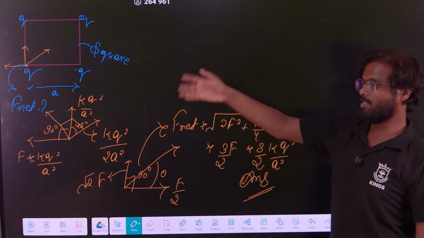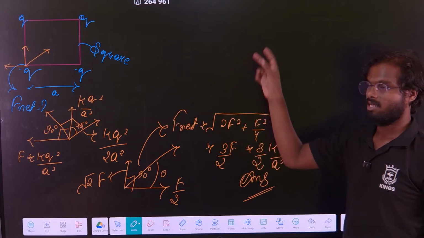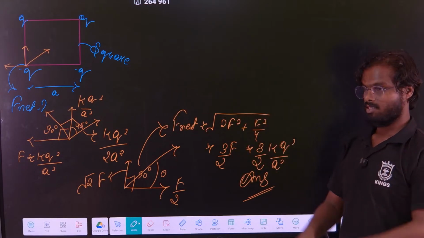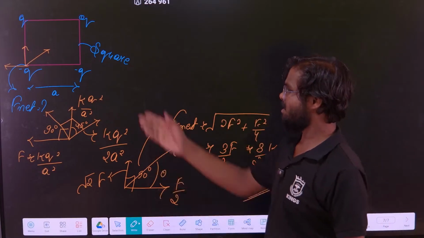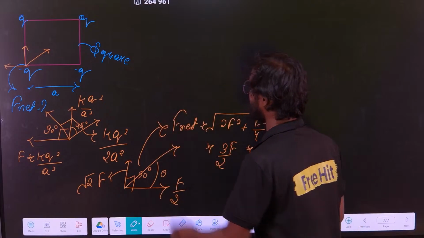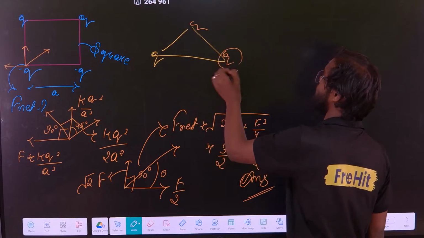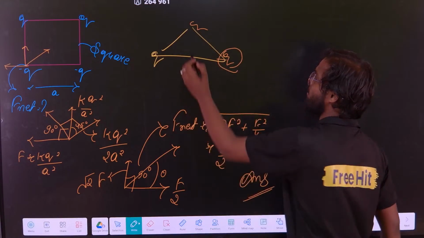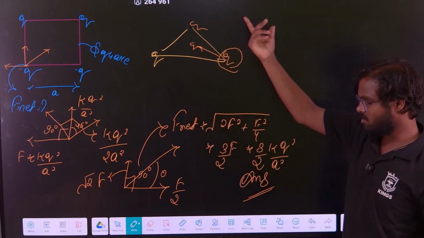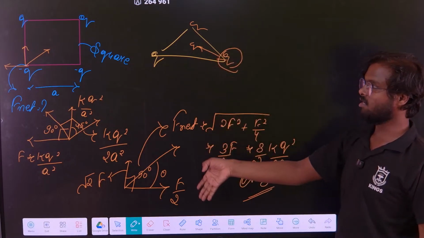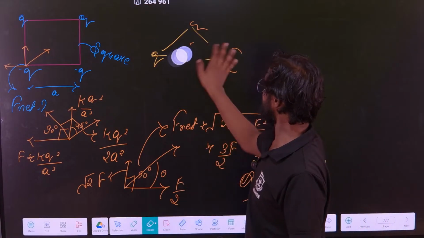You will find a lot of examples of this type. They will give you a triangle, then they will put the charge, and they will ask you to find the charge on this. Then they will give you a circle, put the charge here and find the net force on this charge. Like that, they can ask anything. I can give you any geometry now. I can give you a triangle, I will keep charge here, charge here, charge here, and ask you to find the net force on this charge. Or I will keep the charge here, find the net force. And now this is geometry. This is the basic geometry. There is no physics in it. If you know vectors and basic geometry, you can solve this. So this is a simple thing. That is not a problem.